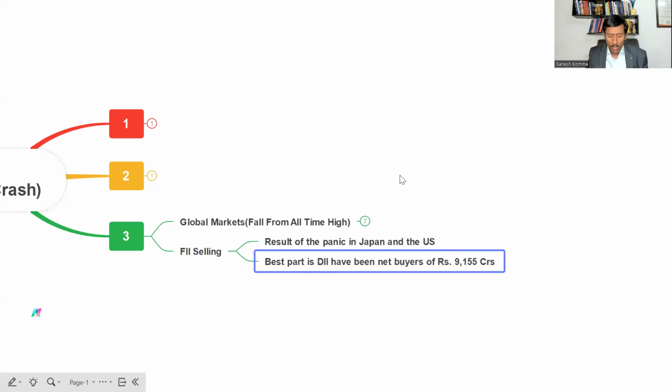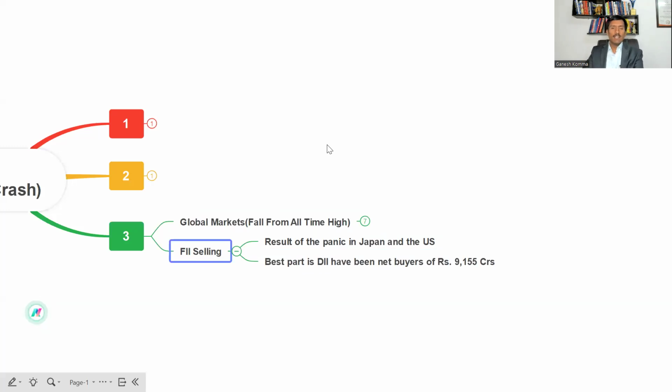Now, sir, what will be the way forward for the Indian markets? Please understand that in the recent couple of days, or even in the recent couple of weeks, we have seen a huge appreciation in the Indian stocks. Our indices have also moved wonderfully well for the last couple of weeks or even the last couple of months. So a small healthy correction is required for the next bull run to start.